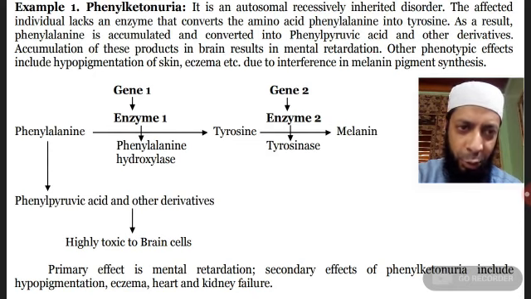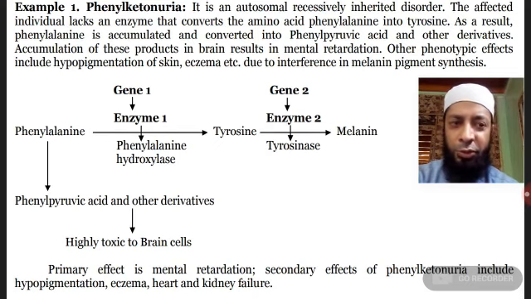Tyrosine is another amino acid. If tyrosine is formed because of phenylalanine hydroxylase, it is acted upon by another enzyme formed from another gene, gene number 2. That enzyme is called tyrosinase, which converts tyrosine into melanin. Melanin is a pigment that gives skin its color. And in case of affected individuals,